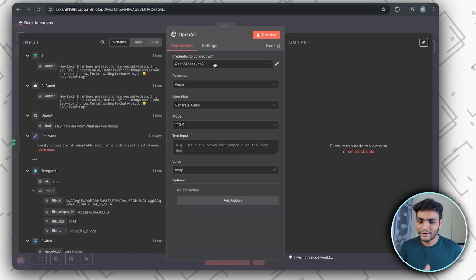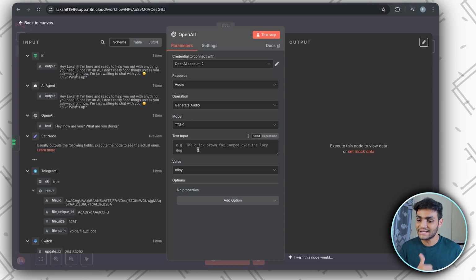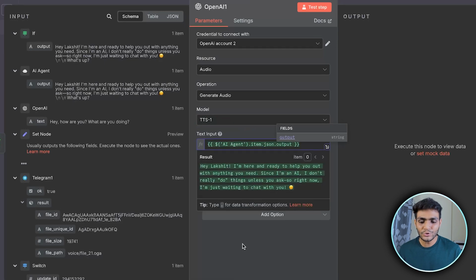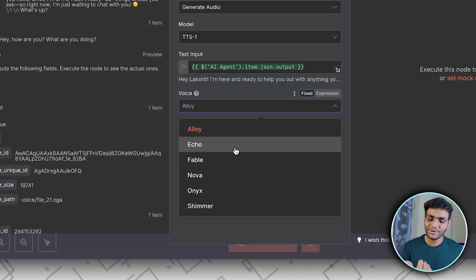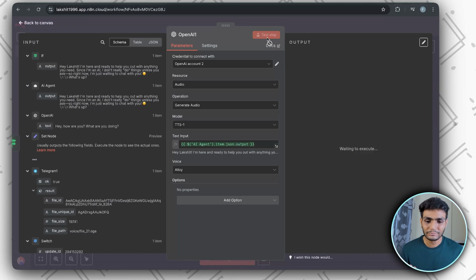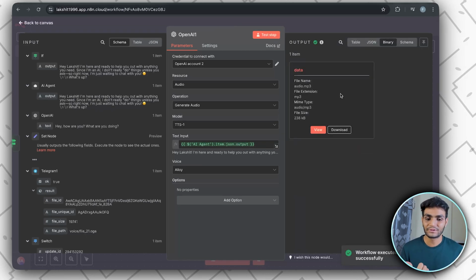For generation of audio, everything will remain the same over here. Inside the text input, we can just get the text from the AI agent and add it over here, and you can choose your own voice. There are different voices over here, whichever you like, you can choose. I'll keep the default, and let's do the test step. As you can see, we got the data file, so it's working properly.